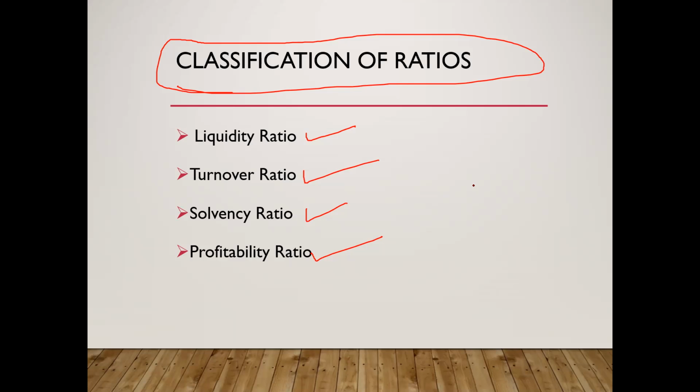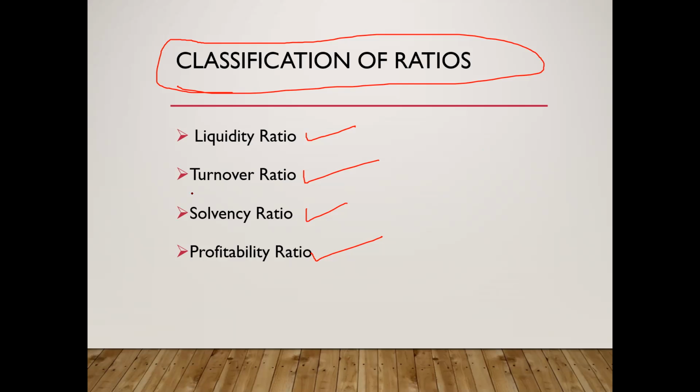What about acid test ratio? It is also termed as quick ratio. It is computed by dividing quick assets, that is cash, marketable investments, and sundry debtors, by current liabilities. That is acid test ratio. Is it clear? What about current ratio? Current assets divided by current liabilities. So these two come under liquidity ratio.